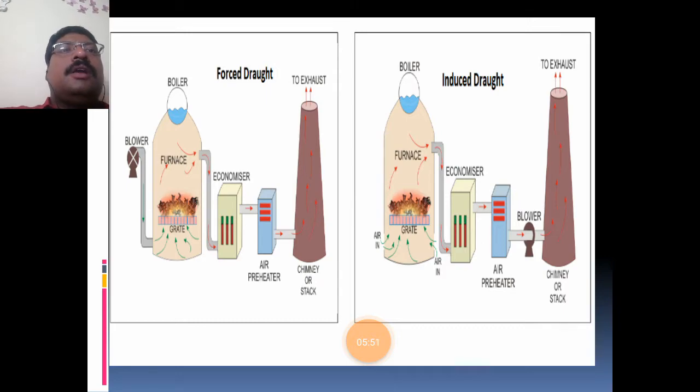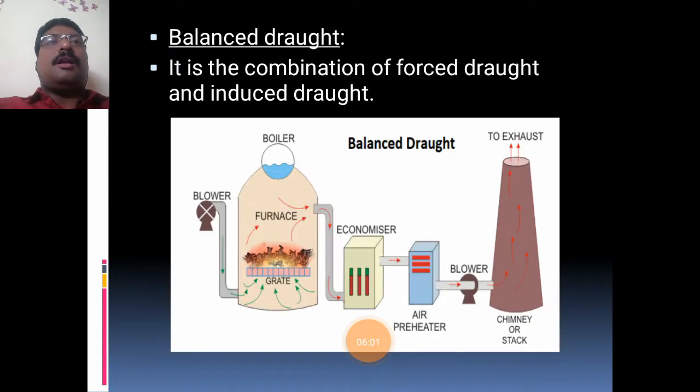If you are using blowers at the base of the boiler and the base of the chimney, such a type of system is called a balanced draft system. In a balanced draft system, it is a combination of forced draft and induced draft. So here we are using a blower at the base of the boiler and at the base of the chimney also.